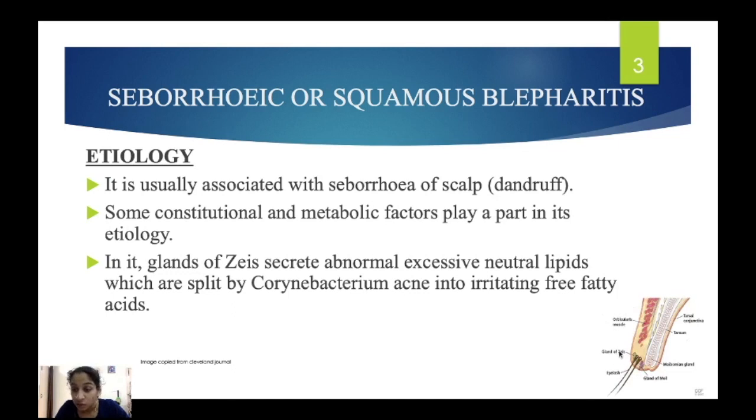So the lipid secreted by the gland of Zeis is split by Corynebacterium into irritating free fatty acids, which get deposited at the root of the eyelashes. That causes seborrheic blepharitis. So these are the causes and how it is happening.